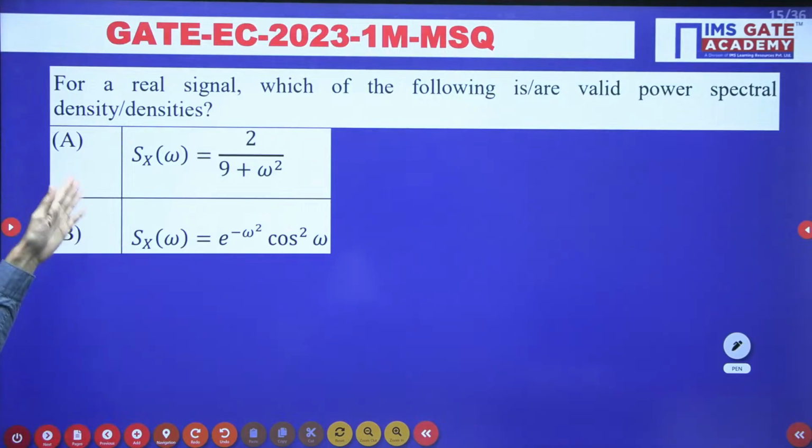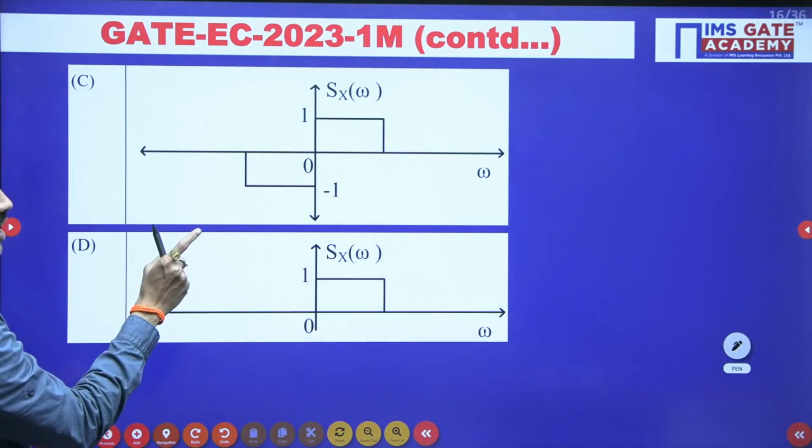So first you can verify these two, whether those are valid power spectral density or not, and then you can verify regarding these two also.